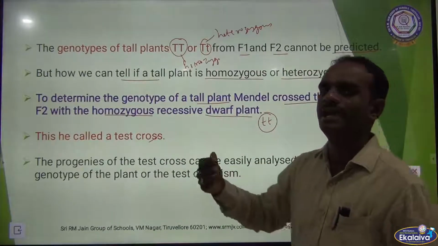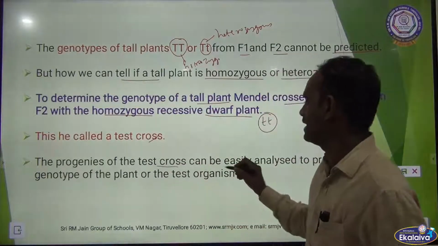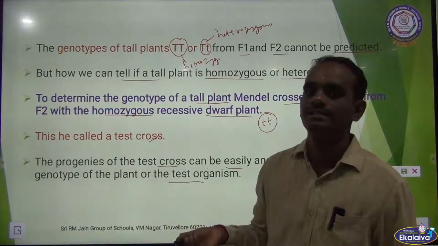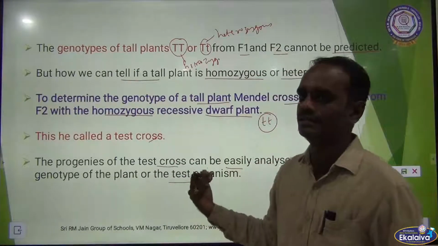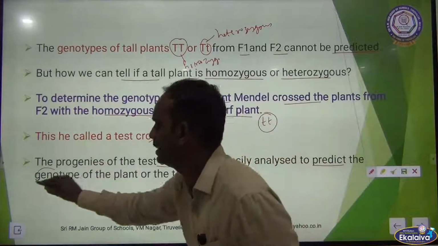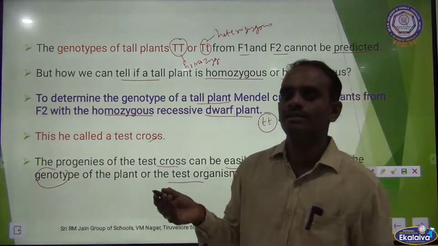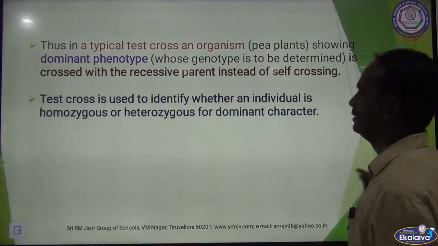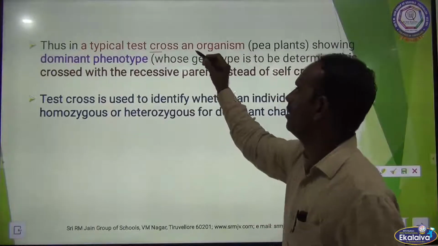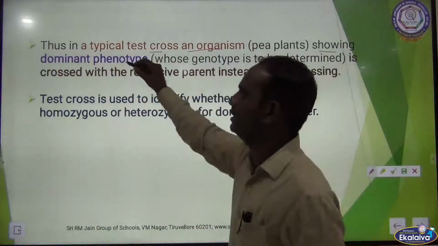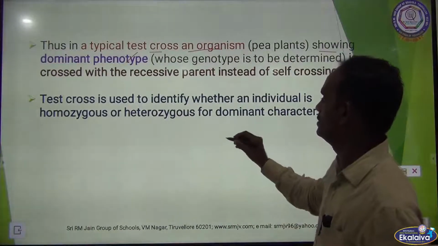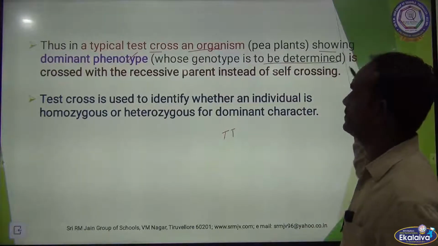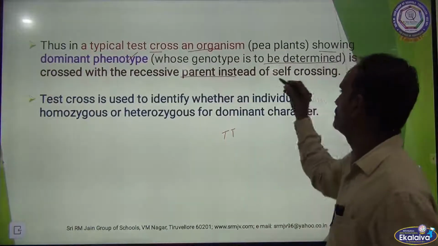The progenies, the young ones, the offspring of the test cross can be easily analyzed to predict the type of the plant or the test organism. So the offspring which is produced after that test, we can easily predict the genotype, what type of gene is there, if it is homozygous or heterozygous. Thus, in a typical test cross, an organism showing dominant phenotype, dominant means capital T, whose genotype is to be determined, is crossed with the recessive parent instead of self-crossing.